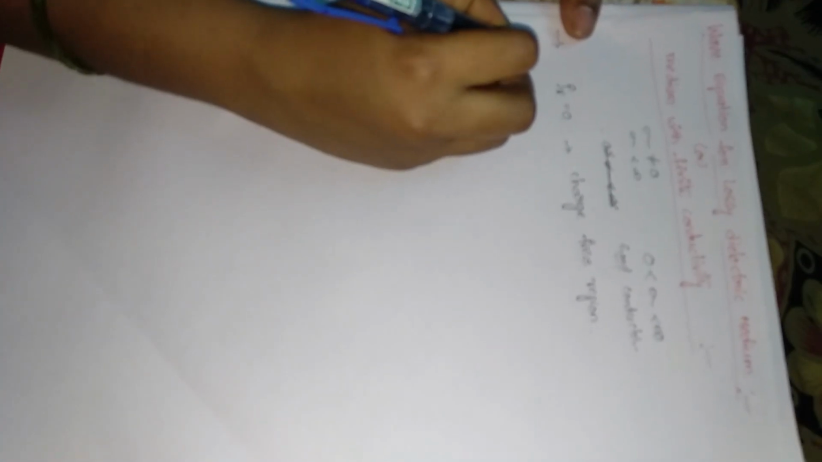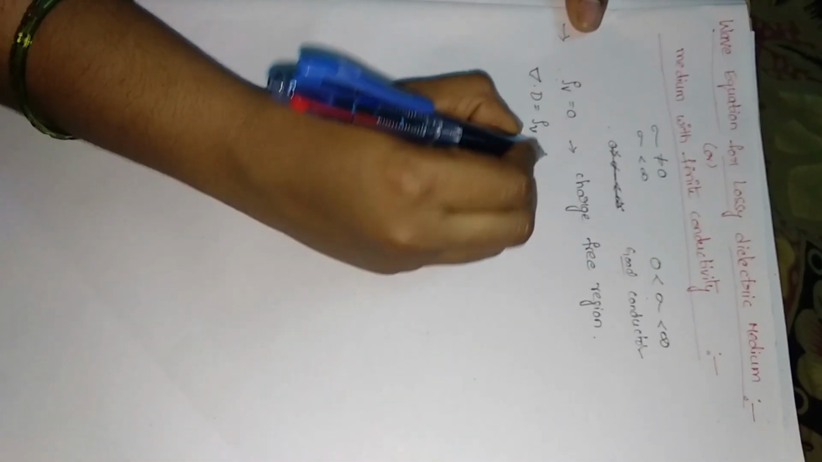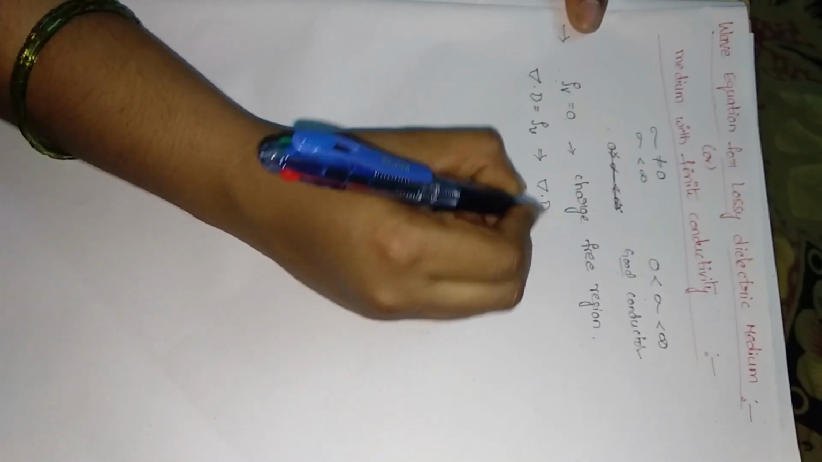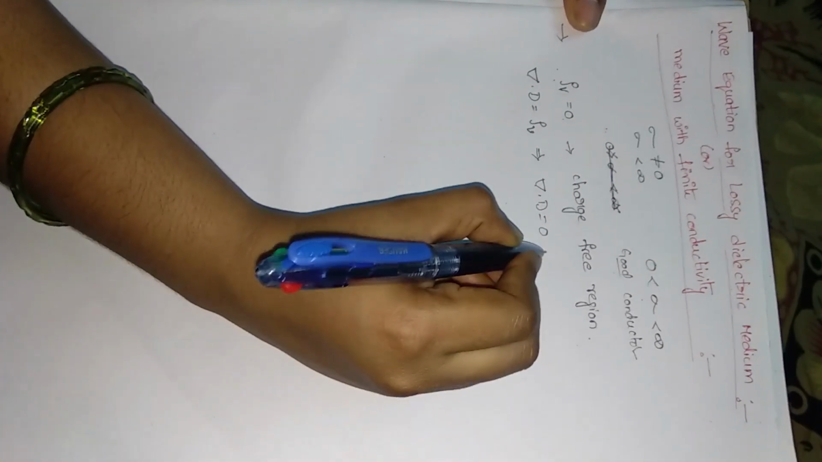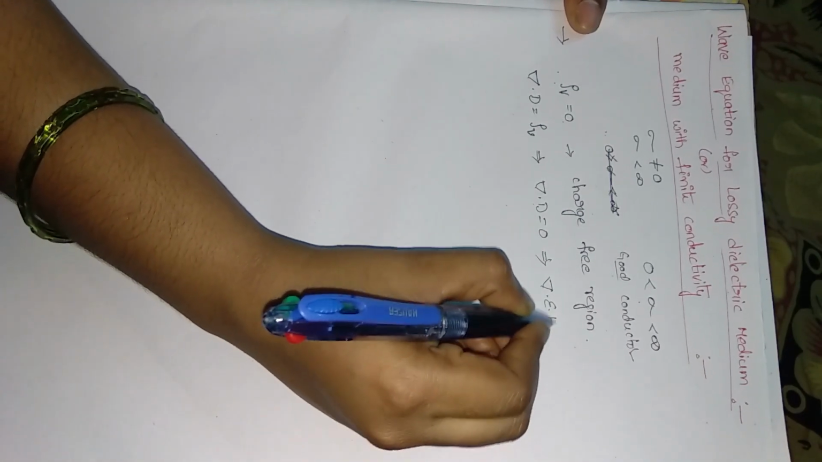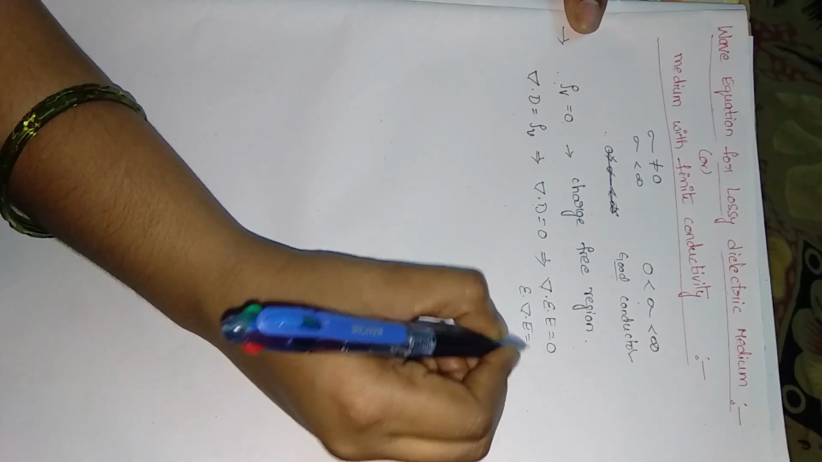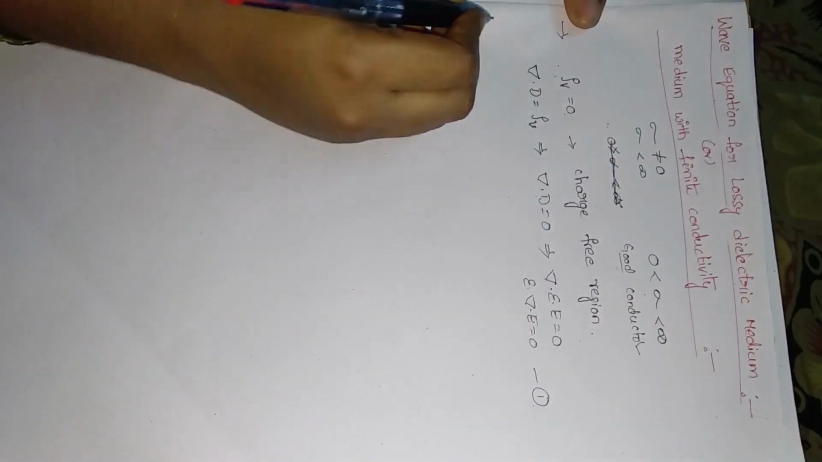We have Maxwell's equations. Del dot D is equal to rho V. Here I am assuming the medium is a charge free region, so rho V will become 0. That is, del dot D is equal to 0. That implies D is epsilon into E, equal to 0. Finally epsilon del dot E is equal to 0. Let it be equation number 1.